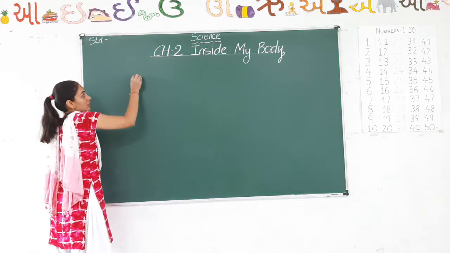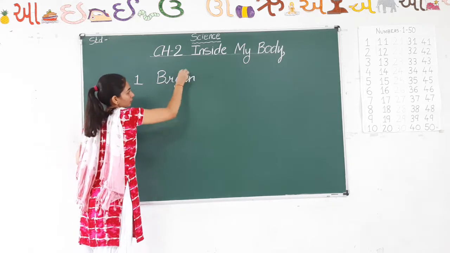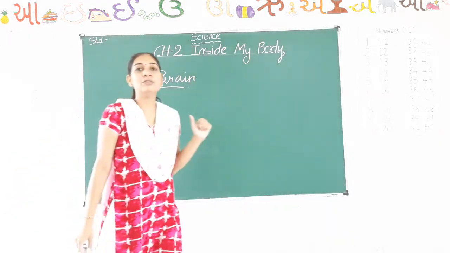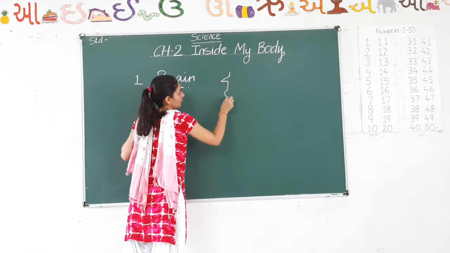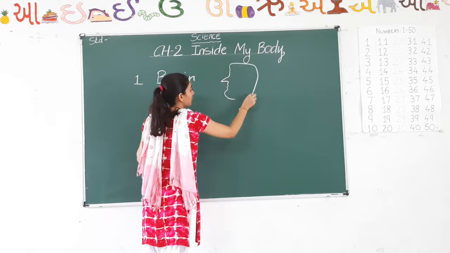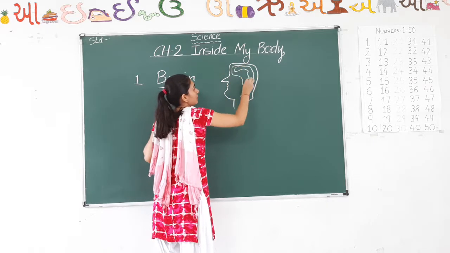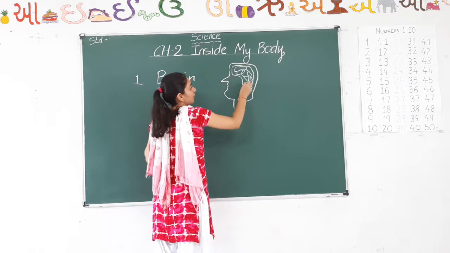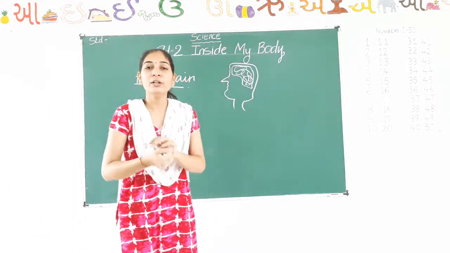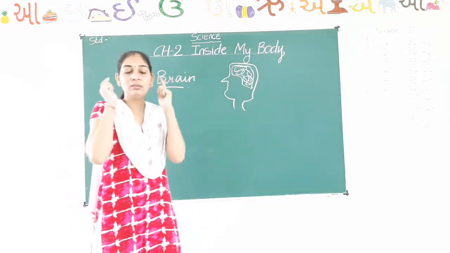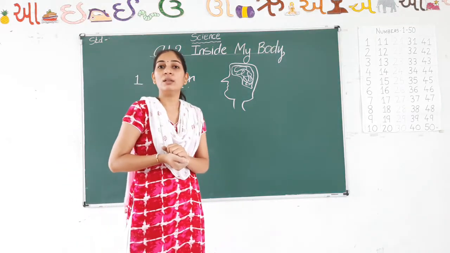We will see our first internal organ, that is brain. Brain is the internal organ. For example, if I draw a face, where is your brain? Over here, this is your brain. This part is your brain. It controls all the activities of your body. It also helps in thinking. वो आपको सोचने में help करता है, and it controls all the activities.